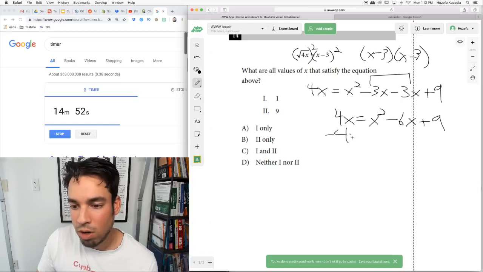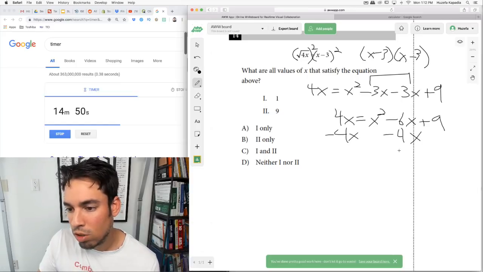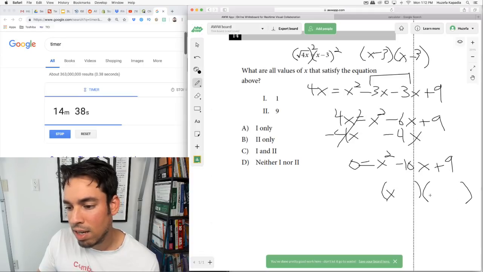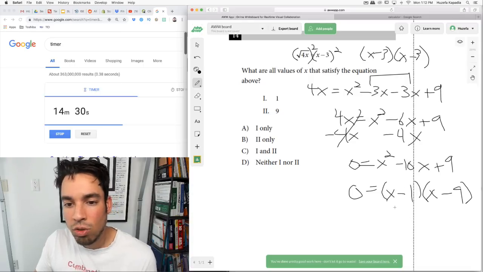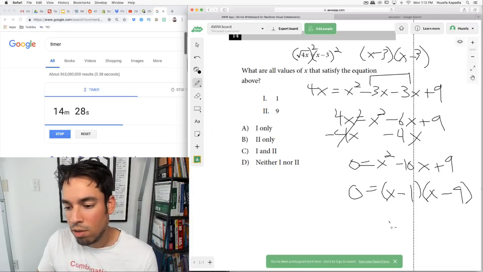Now let's subtract 4x. We want to set everything equal to 0. Remember, with quadratics, we're just thinking about factoring, and this is a common process. So negative 6 minus 4 is negative 10x plus 9. Now let's factor this. What multiplies to positive 9 and adds to negative 10? That's going to be negative 1 and negative 9. My 2 values for x are x equals 1 and x equals 9.